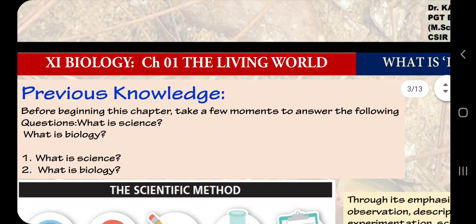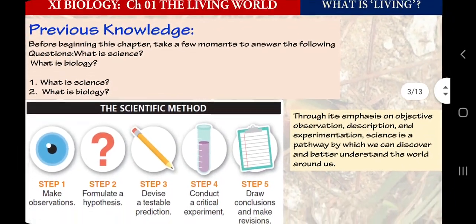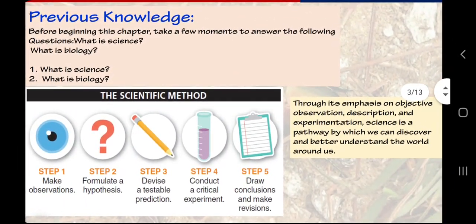Now, the previous knowledge we need to start this chapter from your curriculum of class 6 to class 10th is very simple. First we need to understand what is science, because till now from class 6 to 10th you have studied biology in the subject science, not biology as a separate subject. So what is science? First we need to understand that, and after understanding science we need to understand what is biology. This simple but conceptual knowledge we need before we go further. So what is science?